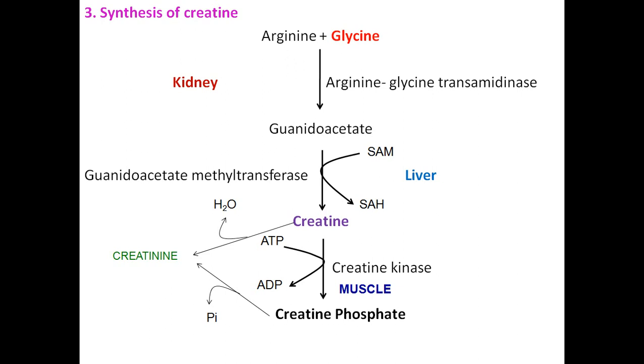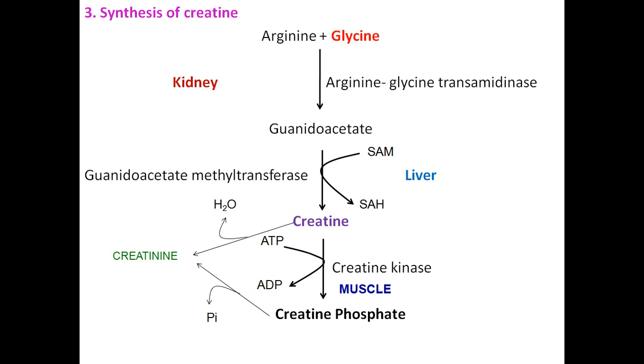Or creatine can also be directly converted to creatinine. So the degraded product of creatine is nothing but creatinine. This creatinine we are estimating in the blood and urine for assessing the kidney function. Okay. So important compound, synthesis of creatine requires two important amino acids, arginine and glycine.